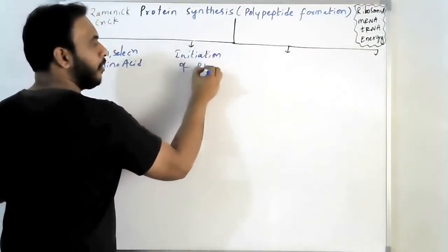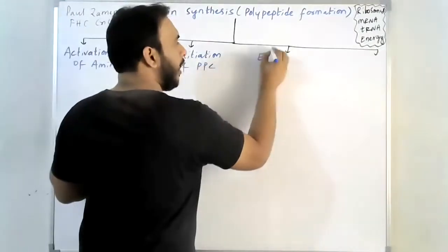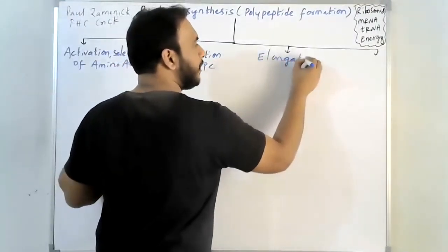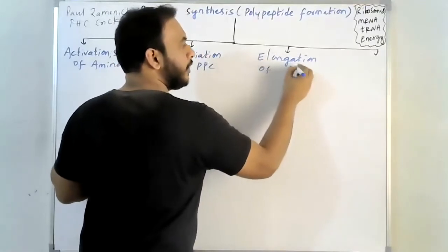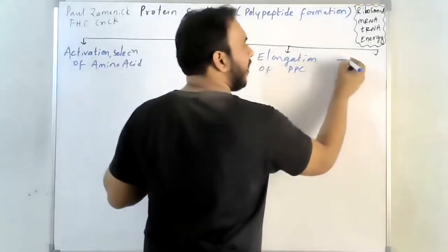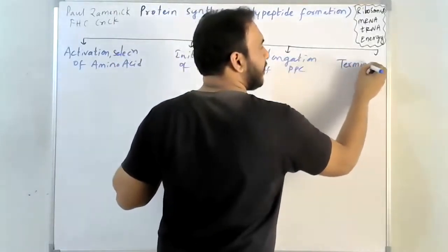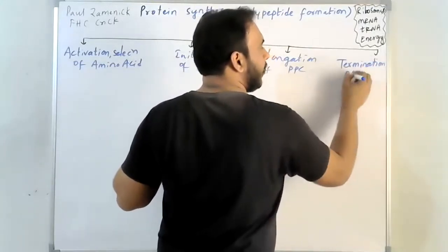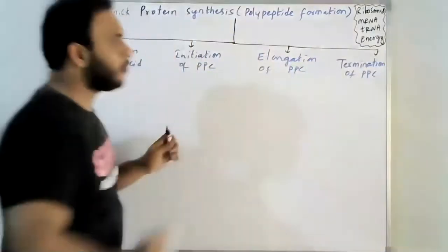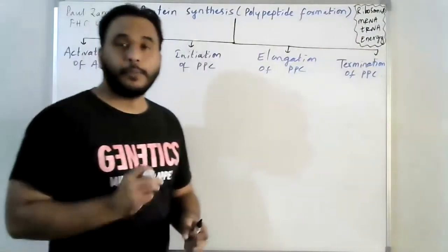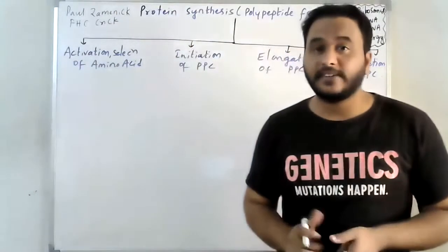Third step, elongation of polypeptide chain. And finally, the last step, termination of polypeptide chain. So these are the 4 steps in which protein synthesis takes place.